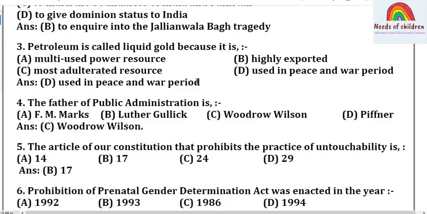D, used in peace and war period. Students, this is the right answer for this: option D, used in peace and war period. Petroleum is used in both situations, in the peaceful daily routine as well as in war. If war happens also, we are dependent on petroleum.